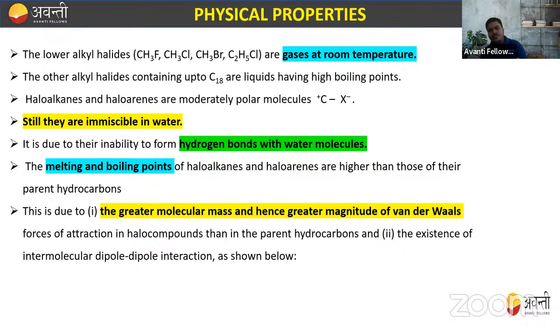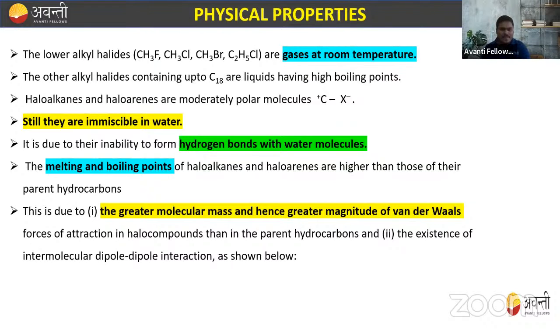So we can say that the boiling point and the melting point of alkyl halide is more than that of alkane, right? Why is this? Is there a specific reason for this? Yes, we have a specific reason. The first is the greater molecular mass and hence the greater magnitude. We know that the boiling point depends upon the magnitude of the force, and van der Waals force is one of them, which depends upon the magnitude, right? So if something has more magnitude, it has a higher boiling point. So basically, the boiling point of the haloalkane is more.